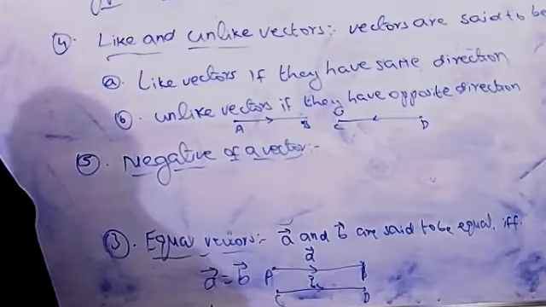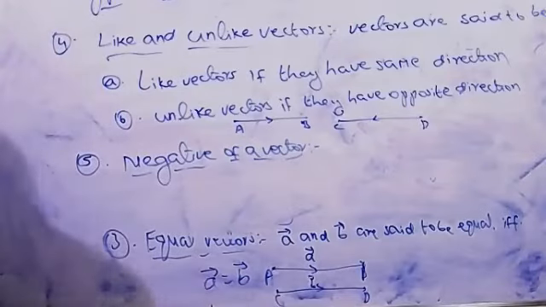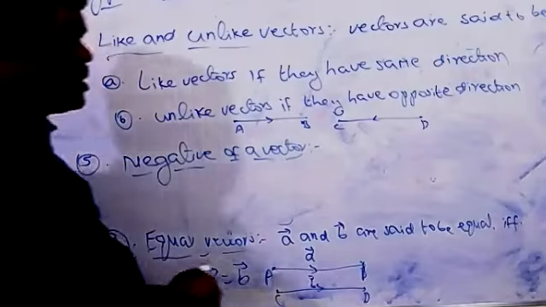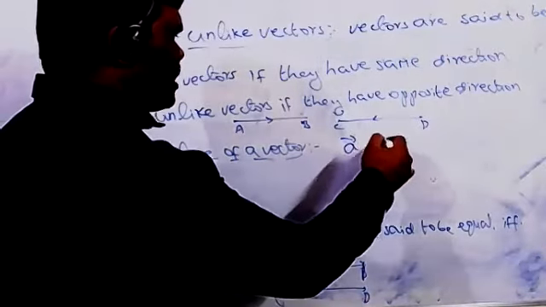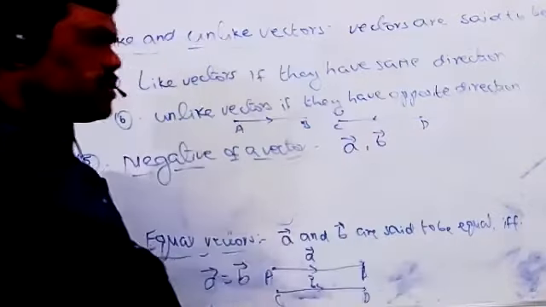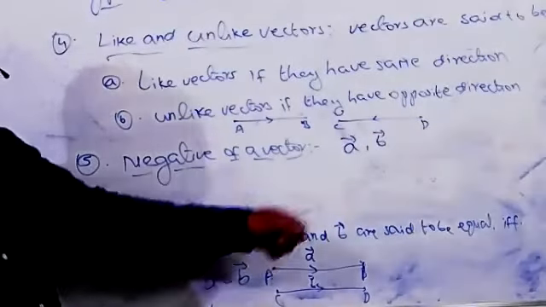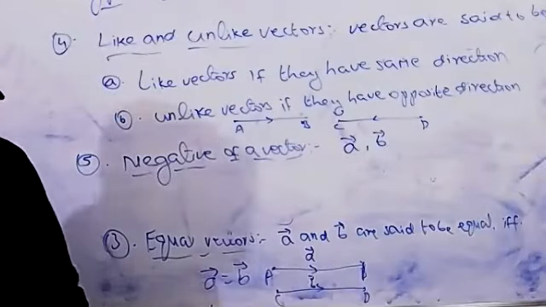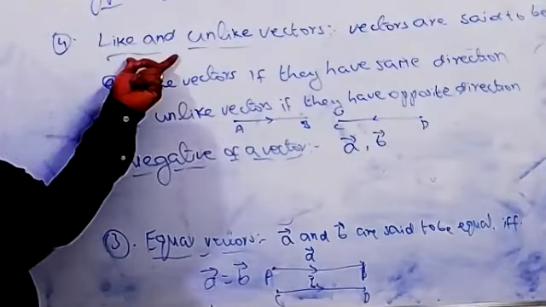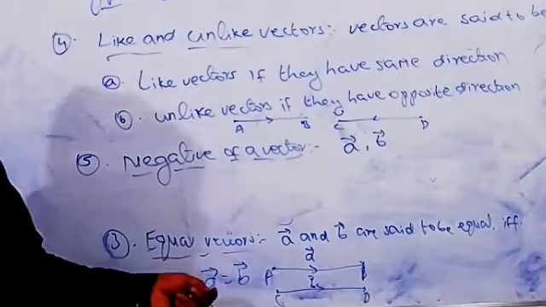Suppose a and b are the two vectors here. If these two are negatives of a vector, remember that the magnitudes will be the same. Previously we took like, unlike and equal vectors.